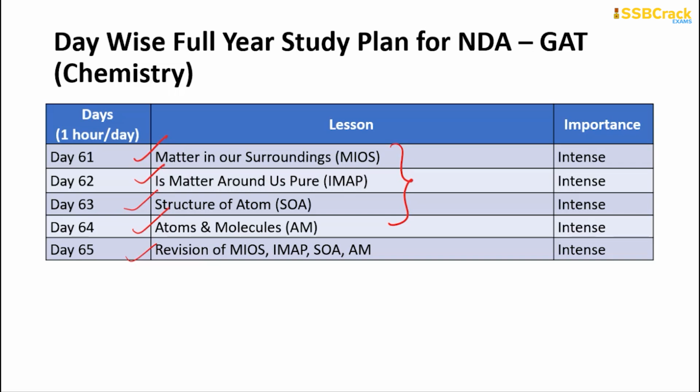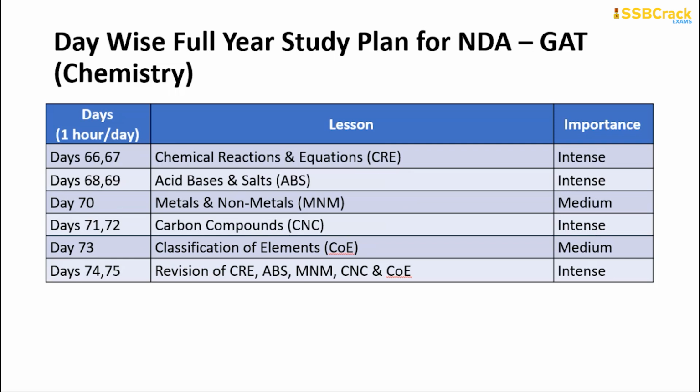Now after day 65, you will be spending 2 days learning about chemical reactions and equations, 2 days for acids, bases and salts, 1 day for metals and non-metals, 2 days for common compounds, 1 day for classification of elements, and 2 days for the revision of all of the above chapters. That means from chemical reactions and equations all the way up to the classification of elements, we have done everything up to day 75.